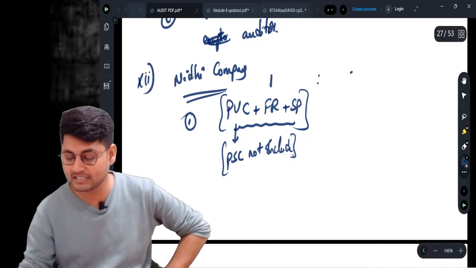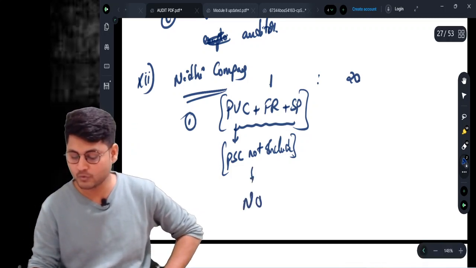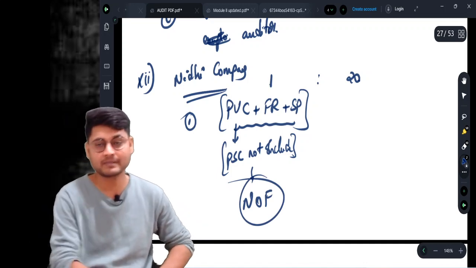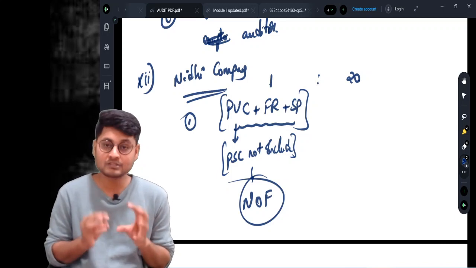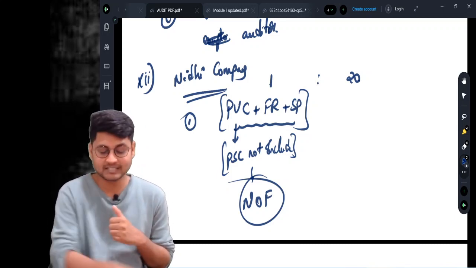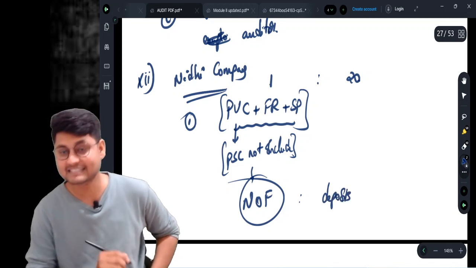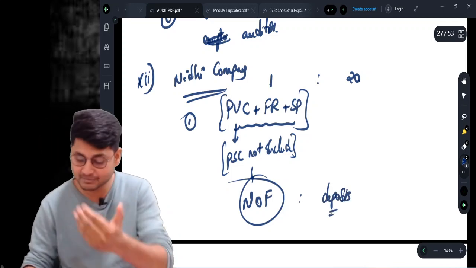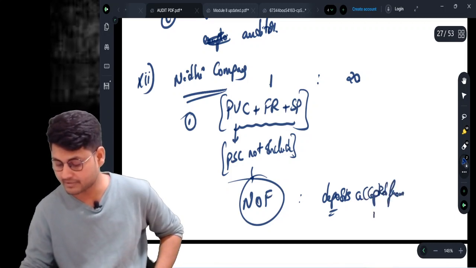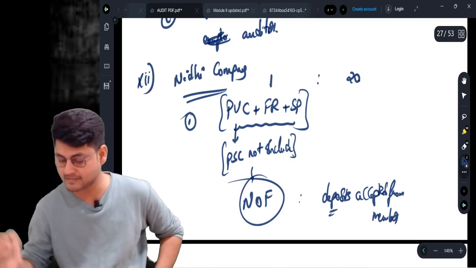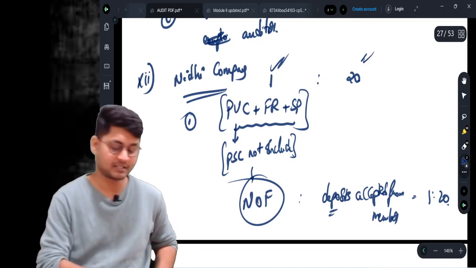So it is 1:20, net owned funds to deposits accepted from members. It shall not be more than 1:20. If it is 1, it shall not be more than 20.